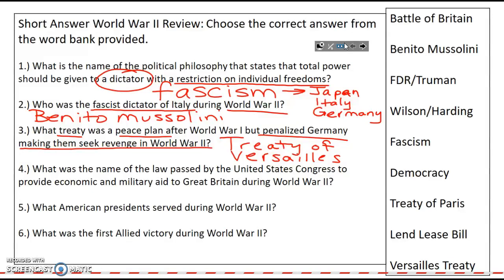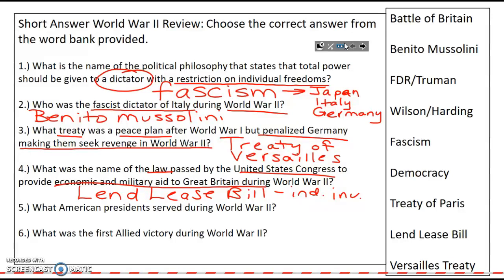Number 4, what was the name of the law passed by the U.S. Congress to provide economic and military aid to Great Britain during World War II? And that was called the Lend-Lease Bill. And that's when we were indirectly involved. We weren't directly involved in the war. Germany and Italy aren't going to like that.